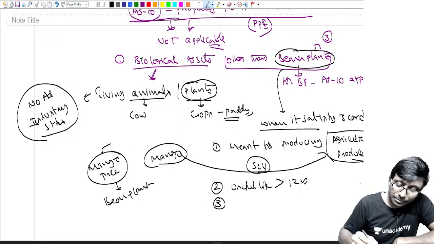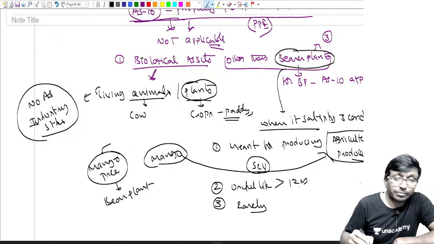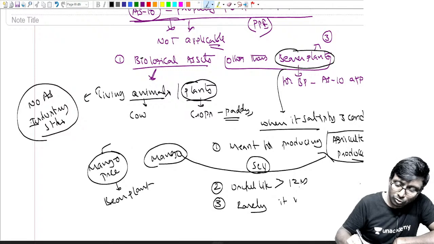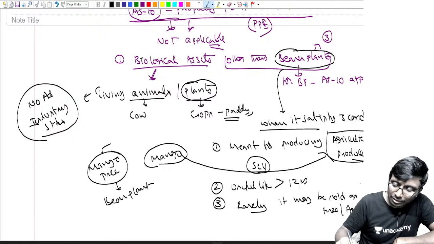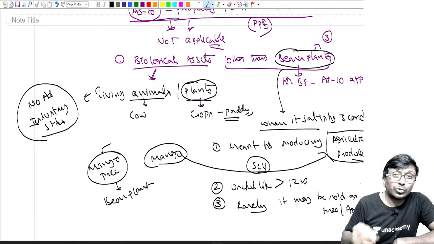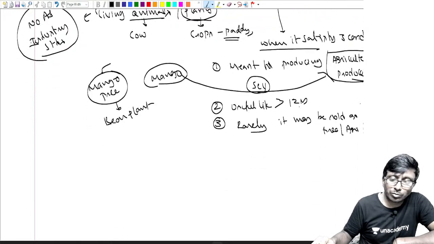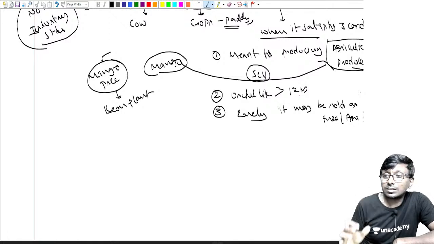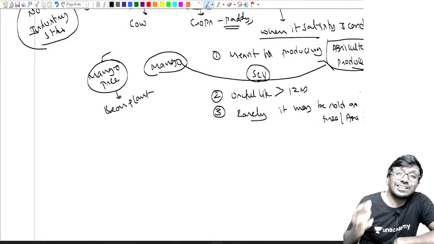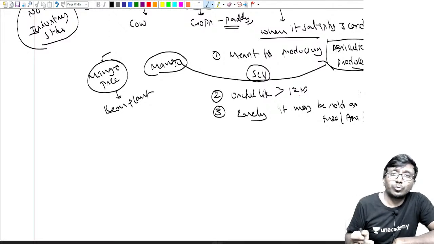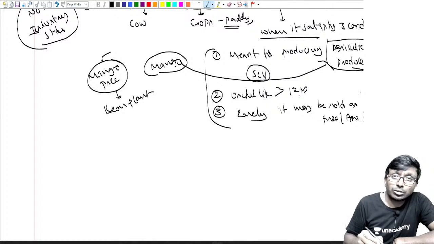Okay, right. Third is what? Rarely, but it is not expected. Rarely it may be sold as a tree or agriculture produce. Right, we are not going to sell it. Only in a very rare circumstance we may be selling it. Under that circumstance, yes, that's okay, but it is not likely. Hope you understand. You may sell it, but that is a rare circumstance.